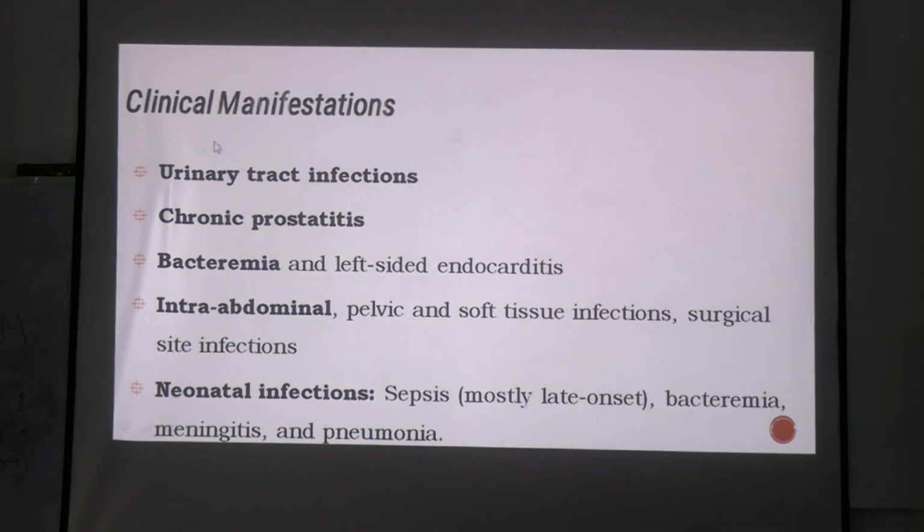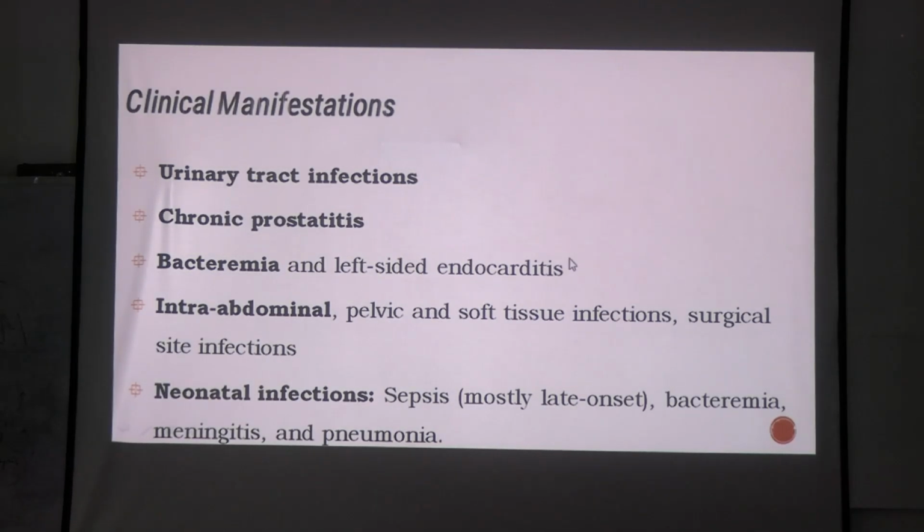What are the clinical manifestations that Enterococcus causes? Of course, we are talking about UTI. So there will be UTI, there will be chronic prostatitis in males, and intra-abdominal infections. Whenever you talk about intra-abdominal infections, you talk about Enterococcus. Enterococcus also has affinity to survive in bile. Okay, so your biliary tract may have Enterococcus as a commensal flora. And if there is a breach in this tract, these Enterococcus can cause further infection in the abdomen. So Enterococcus is implicated very commonly in intra-abdominal or pelvic infections. Okay.